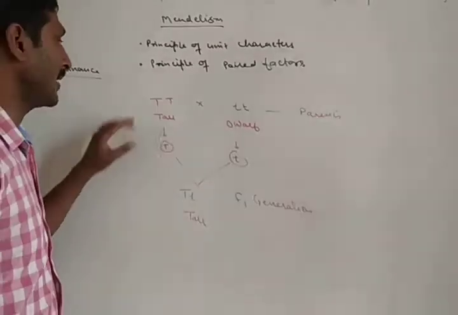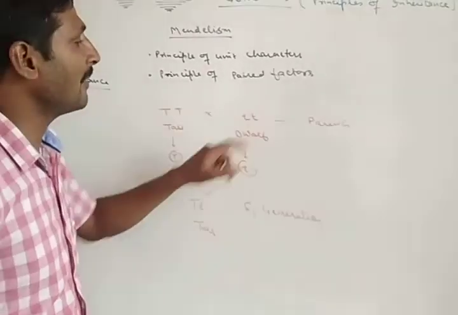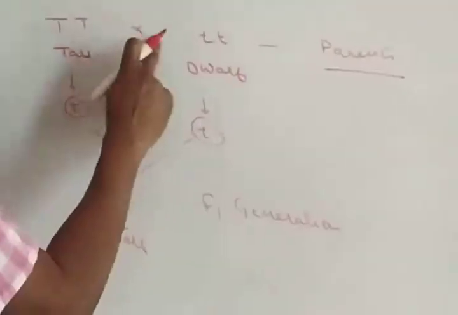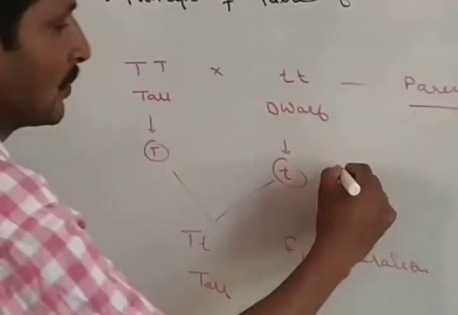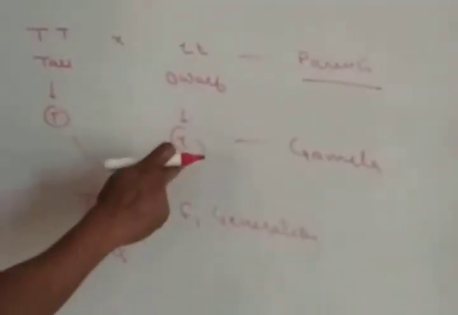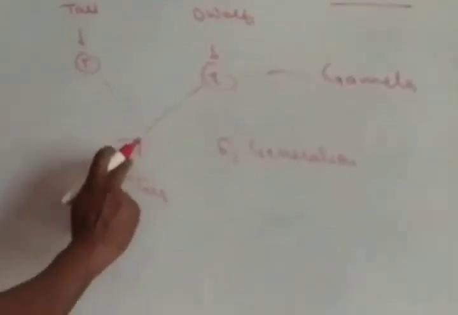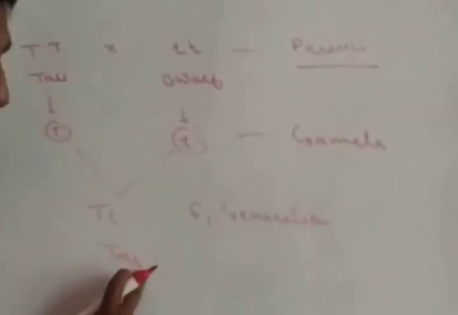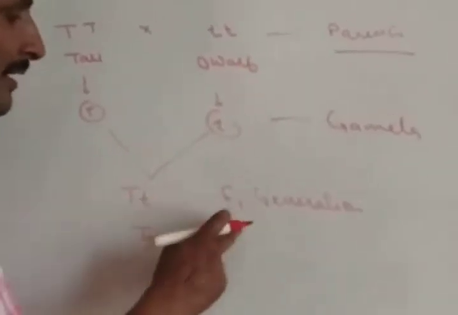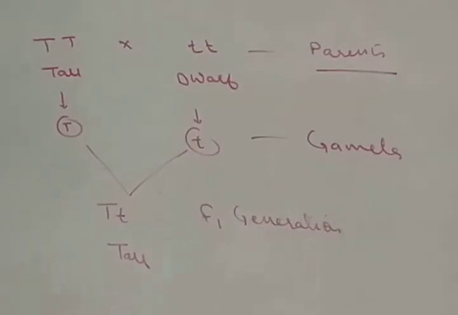See, mathematically here, a tall pea plant can be represented by capital T, while the dwarf pea plant can be represented by small t. These are parents, they were crossed. The gametes produced were capital T and small t. When capital T and small t fused together in the F1 generation, the organisms produced had phenotype tall, however their genotype was capital T and small t. These are called F1 generation.